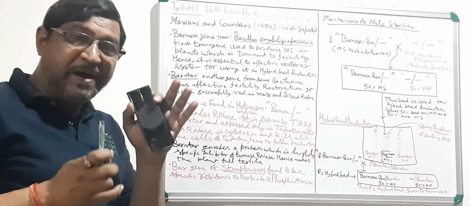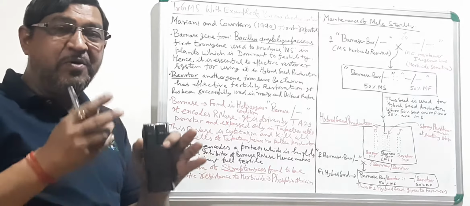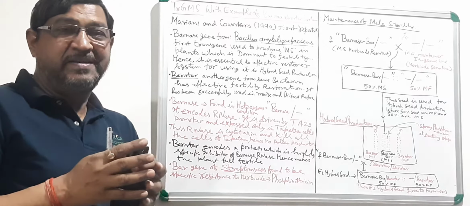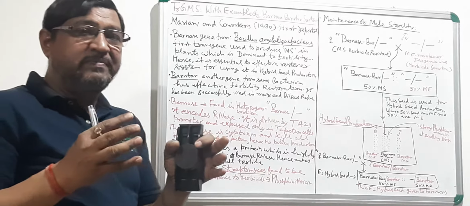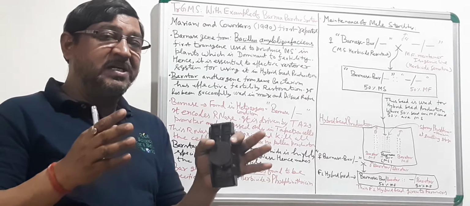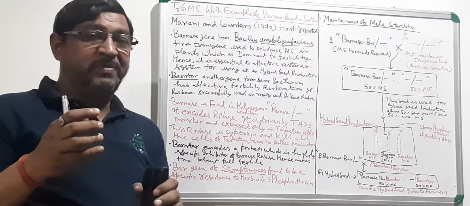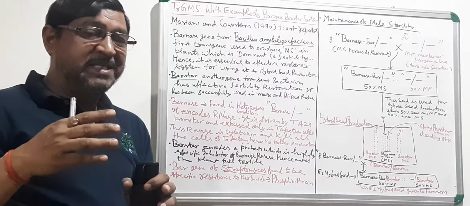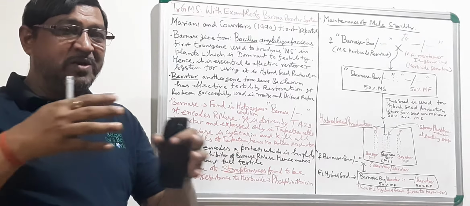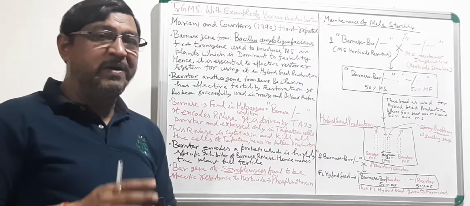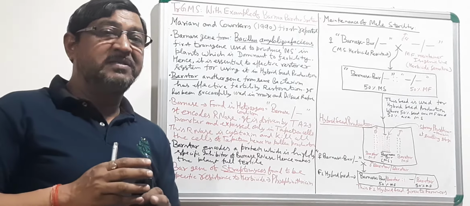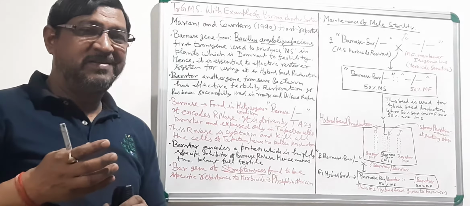If your male sterile line is Barnase and your pollinator is having the Barstar, and you are crossing between these two, you are getting the hybrid. The hybrid will be having Barnase and Barstar.